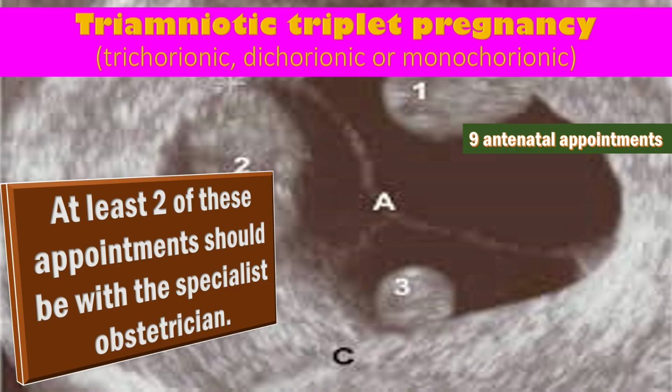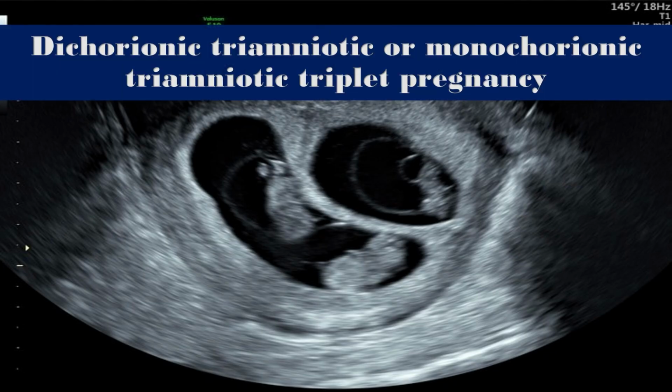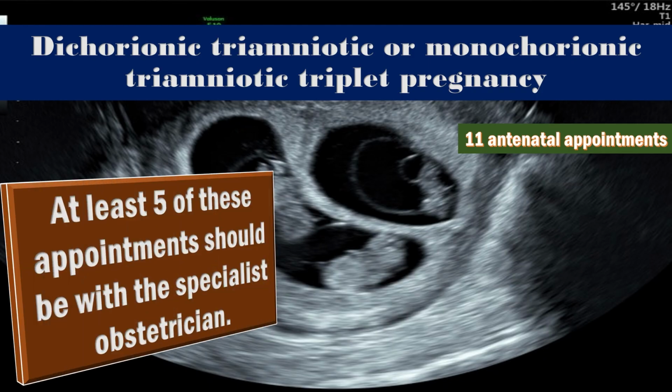Now, offer the woman with a dichorionic triamniotic or monochorionic triamniotic triplet pregnancy at least 11 appointments, and at least 5 of these should be with the specialist obstetrician, and that includes the initial appointment when the CRL is between 45 to 84 at approximately 11 plus 2 to 14 weeks. That should be the first one, and then at estimated gestations of 16, 18, 20, 22, 24, 26, 28, 30, 32, and 34 weeks. So 11 antenatal appointments in such case.